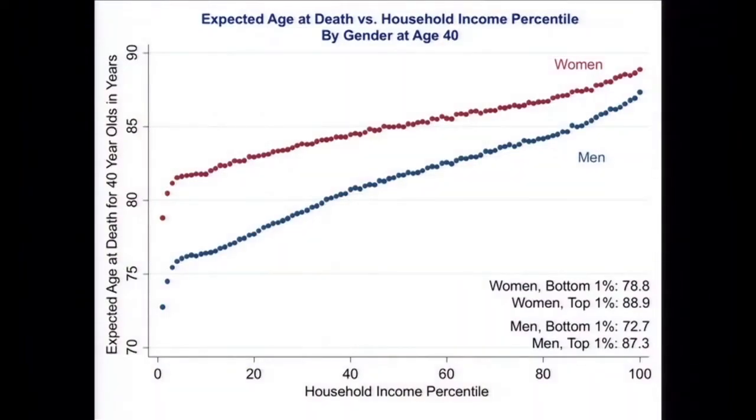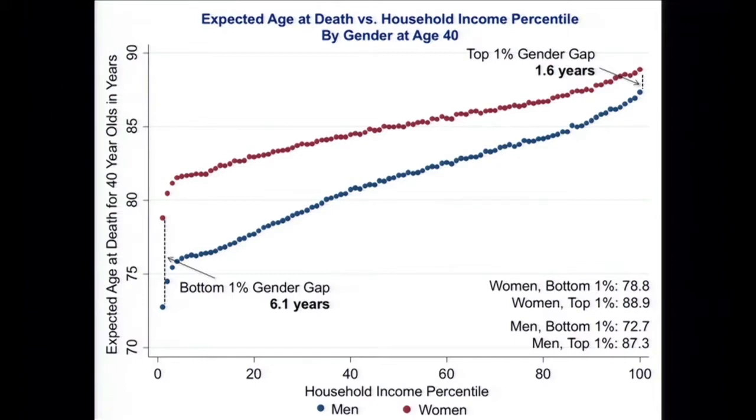Now, if we look at women, you see a similar pattern of a strong association between income and life expectancy, but there's a smaller gap between the top and the bottom. It's about a 10-year gap instead of a 15-year gap. Another way to look at that is the gender gap in life expectancy. We all know that women live longer than men, but it turns out to be quite differential across income levels. The gender gap is much larger at the bottom of the income distribution, where women outlive men by about 6 years, than at the top of the income distribution, where the gap is only 1.6 years.